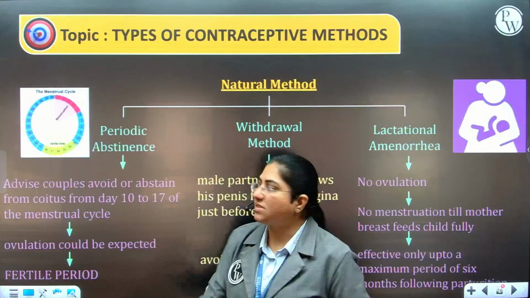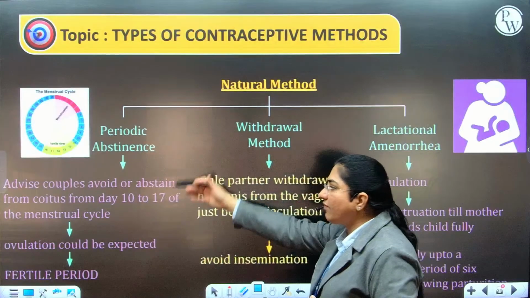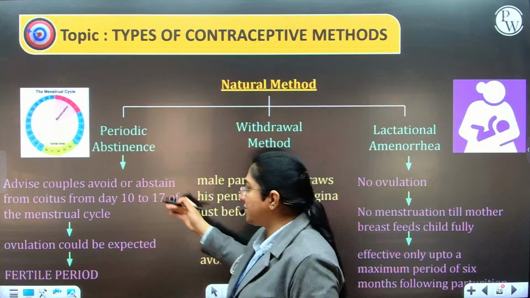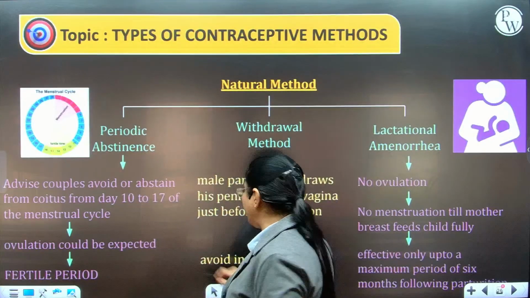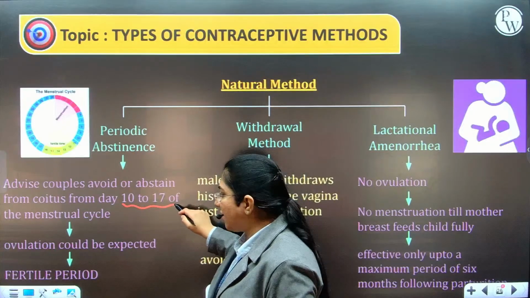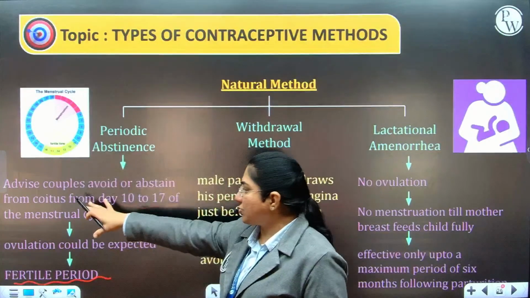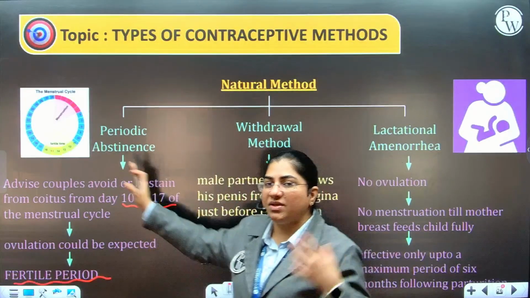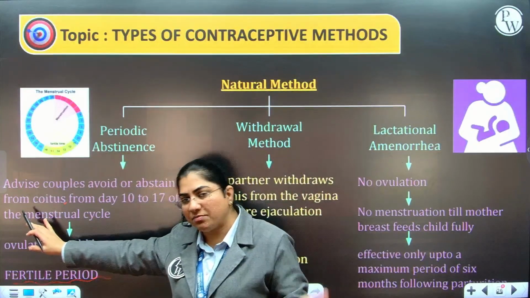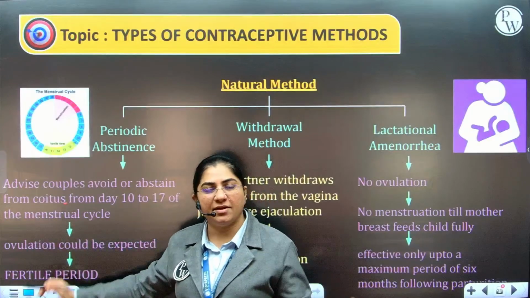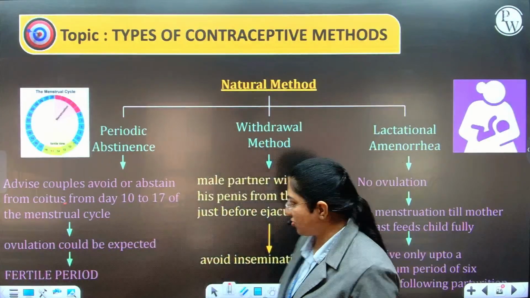So you advise the couple to abstain or to prevent from having coitus during day 10 to day 17 of the menstrual cycle, which is also called the most fertile period. Previous to this, the ovulation has not taken place. Post this, the ovum is dead. So there are no chances of fertilization.